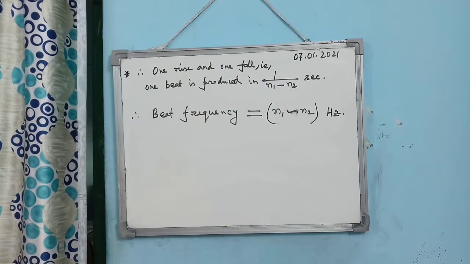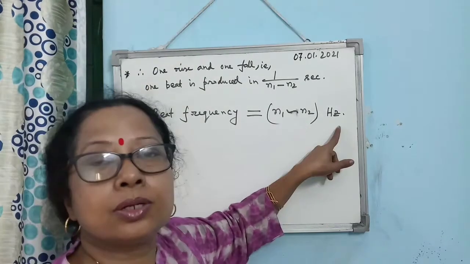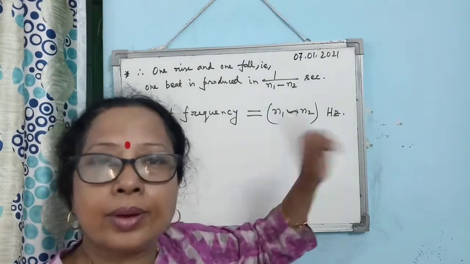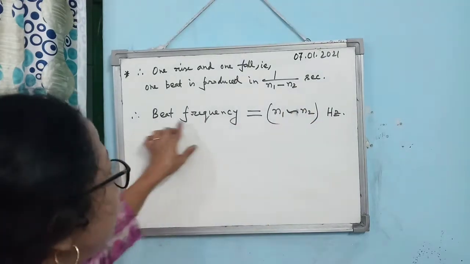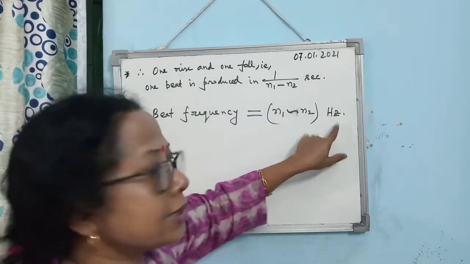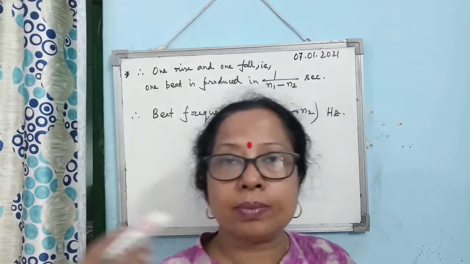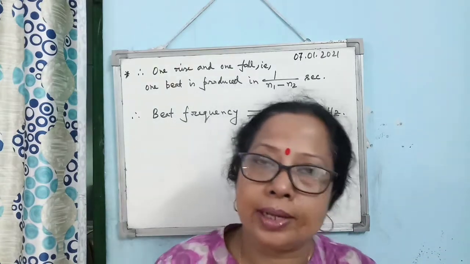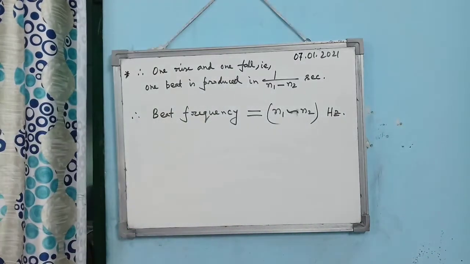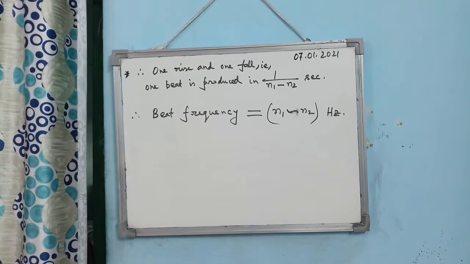So what are the probable questions? Show that beat frequency is n1 minus n2 hertz. Okay, you may get this question as a 3 marks or 5 marks question. Show that beat frequency is given by n1 minus n2 hertz. Then you have to start with y1 is equal to a sin(omega1 t minus kx). Then the entire derivation you have to write as an answer. So you are supposed to learn and practice the derivation for beats.